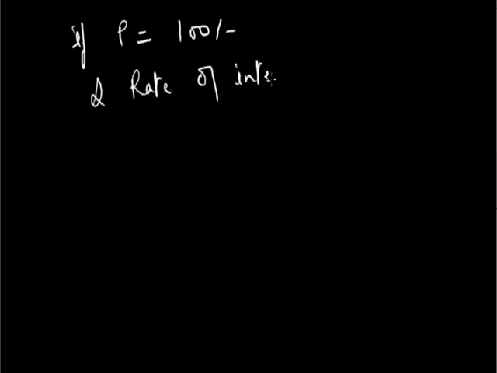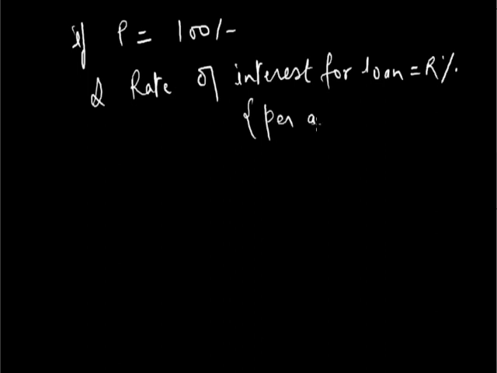The second definition states that if principal, which I am denoting here as P, is 100 rupees and rate of interest for the loan is R percent given in terms of per annum, that means that the loan is calculated yearly after a period of 1 year.